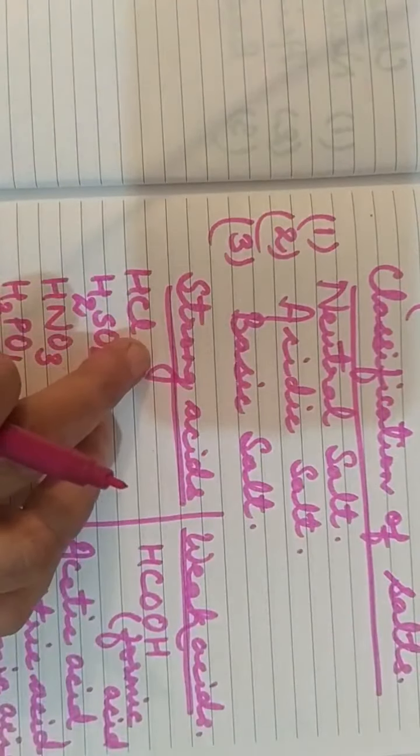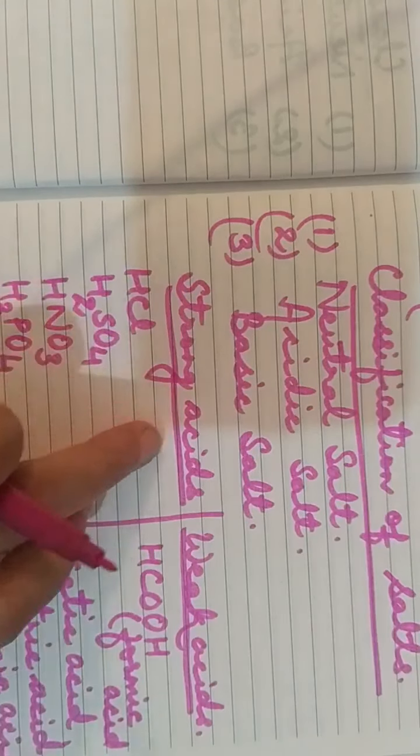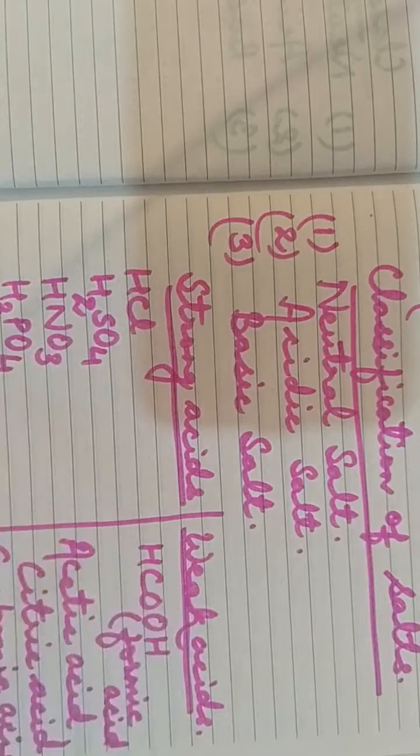Now, these are the strong acids: hydrochloric acid, sulfuric acid, nitric acid, phosphoric acid, and these are the weak acids. Now, what are the different strong bases and weak bases?